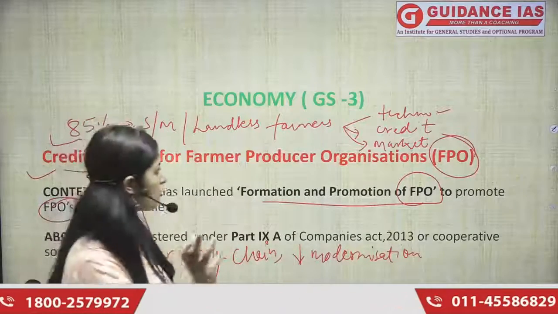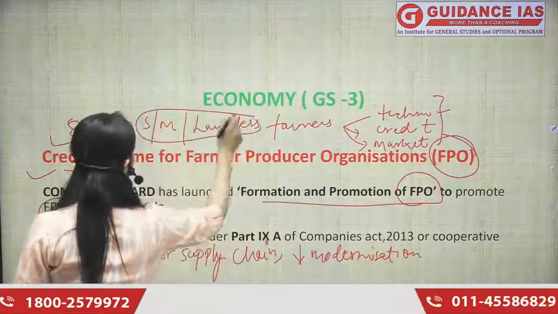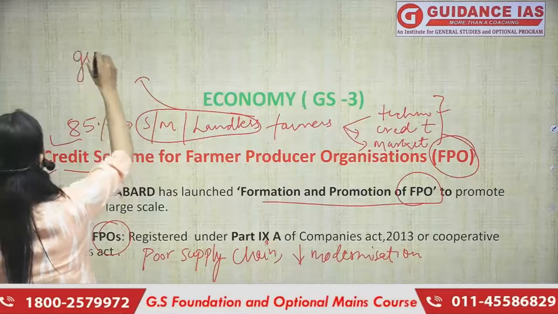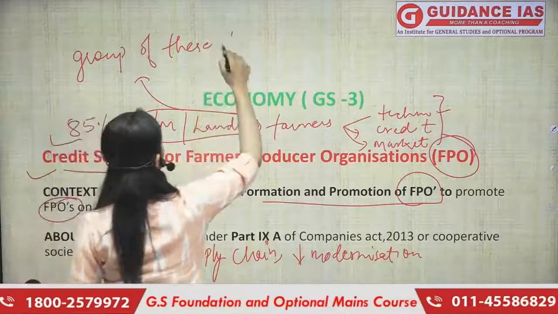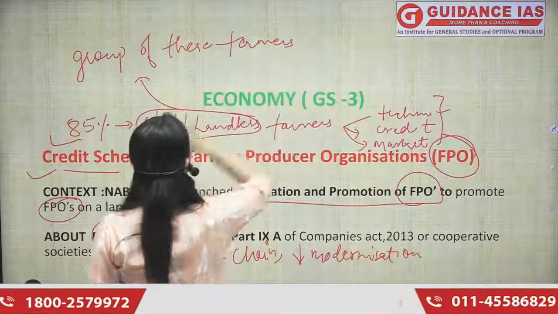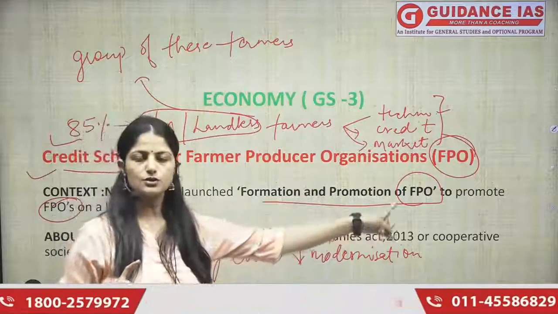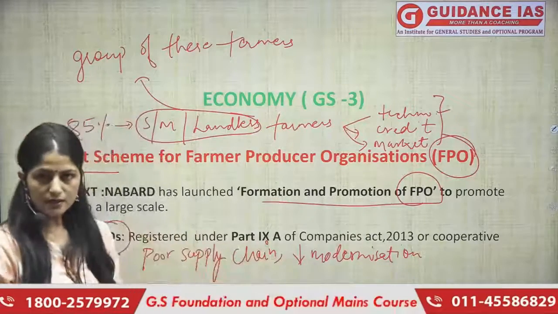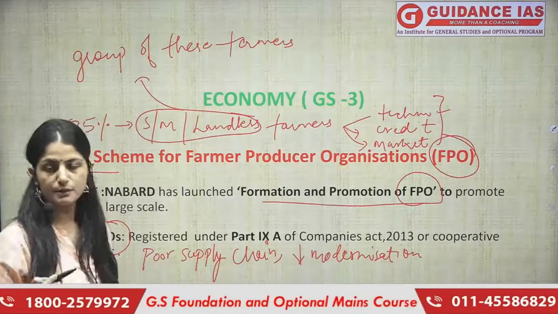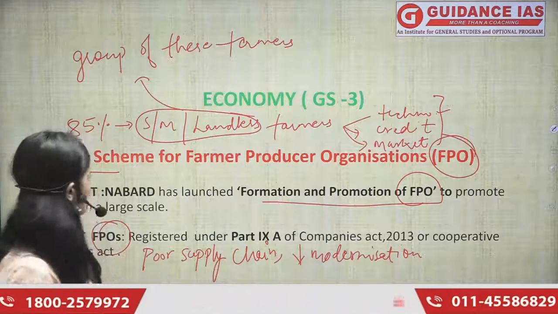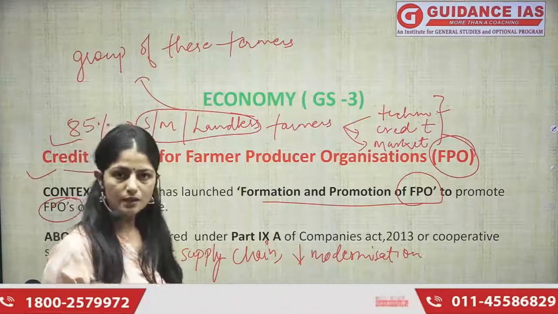So the government thought to make a group of these farmers, and that group is known as a Farmer Producer Organization, so that they can get access to a lot of things the government especially is providing. That is what a Farmer Producer Organization is in short.